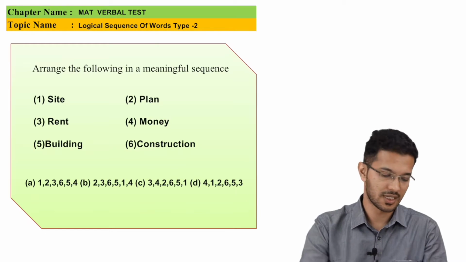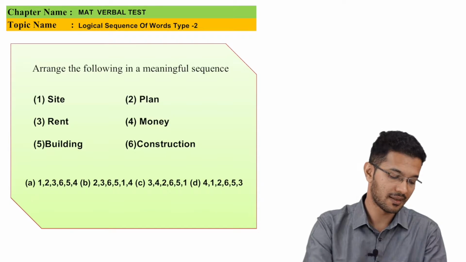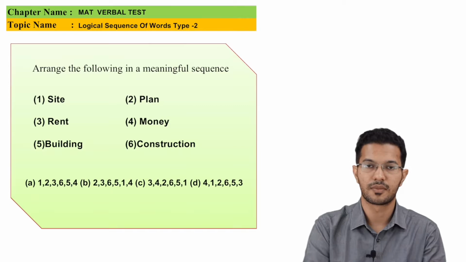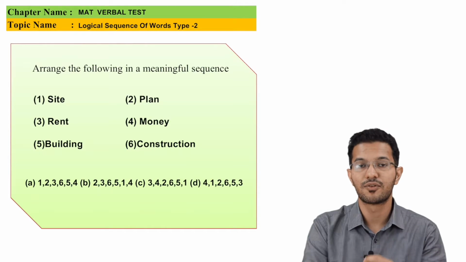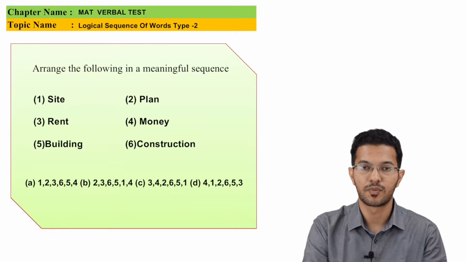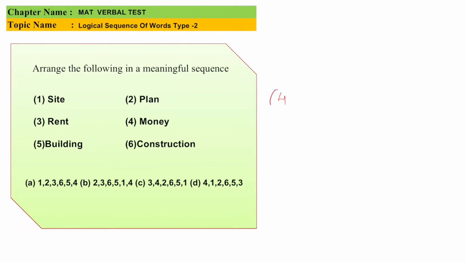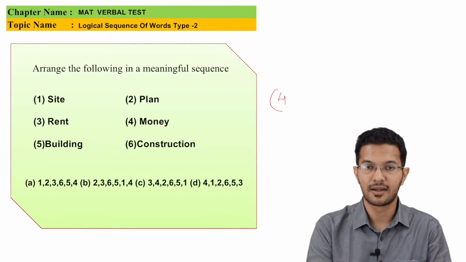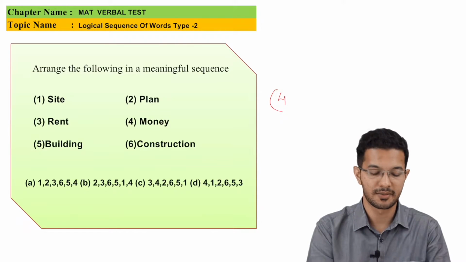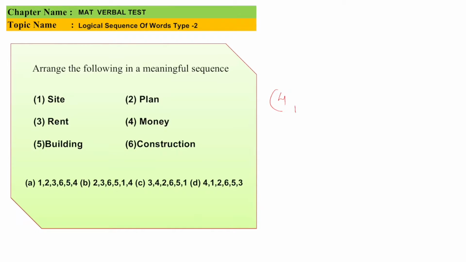The first MCQ says site, plan, rent, money, building and construction. So students, here I have to book the flat, go for the construction, buy the flat, which is nothing but rent. So the first thing I need is money, so which will be option 4. Second, how much ever money I'm having, I have to go to the building site, so which will be option 1.